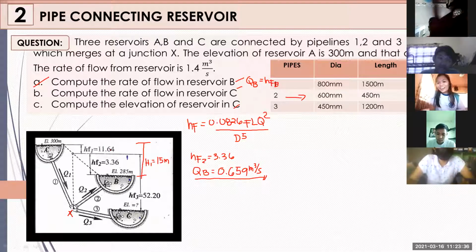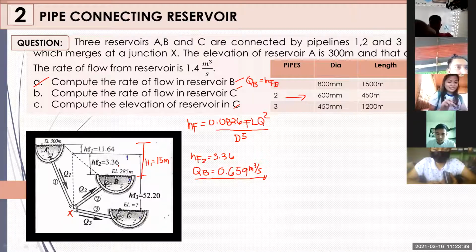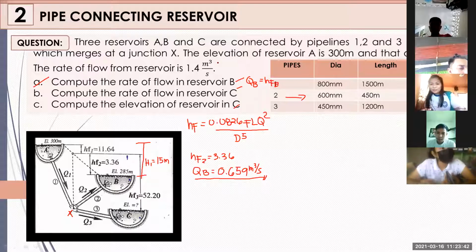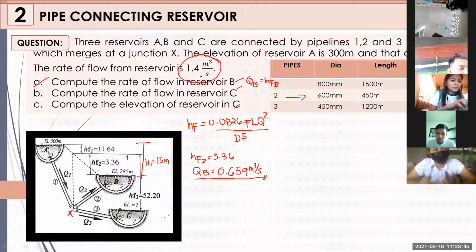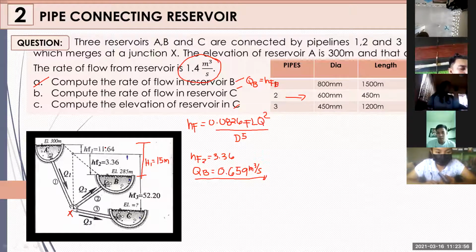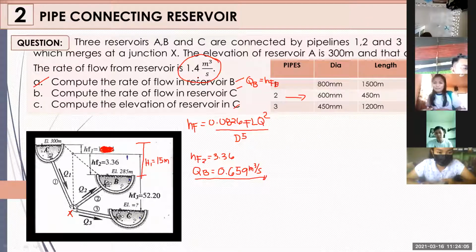So let us find out why it is dissected into 11.64 and 3.36. Take note, according to the problem, you have a discharge at point A of 1.4 cubic meters per second. If you have the discharge, diameter, length, and friction factor, you can get the head loss at 1. Please confirm: suppose you do not know this value, get the head loss at 1 having a discharge of 1.4 cubic meters per second. Let's see if it is really 11.64, considering your A values.